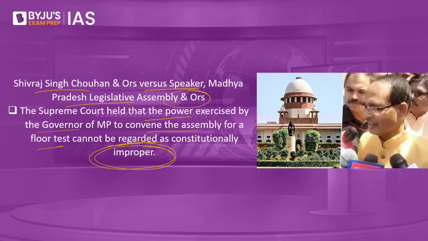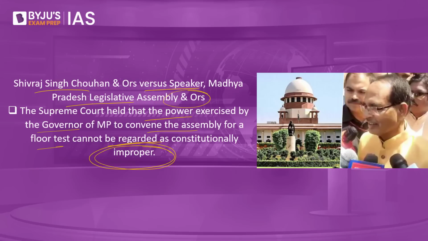So the bench, consisting of Justice Chandrachud, went on to say that if the governor feels that the chief minister does not have the numbers to form the government, it is the prerogative of the governor to ask for the floor test. So the governor's position in this particular case should not be treated as unconstitutional, because this is the work that is allocated to the governor.